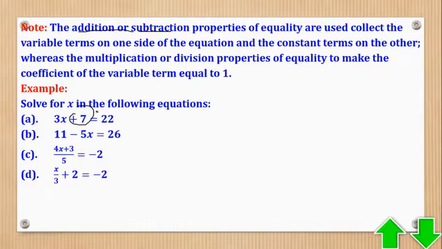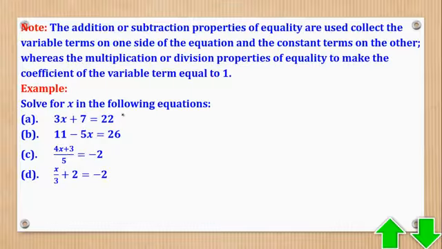Then we use the multiplication or division property to isolate x. The same applies to this one. There is a minus, so we first use this property, then we go to the product. Here there is a division, so this is funny. The first thing to do is to cross multiply, but we shall go to that later.